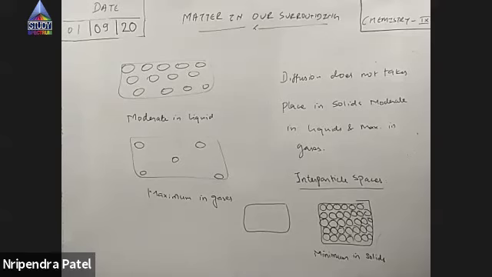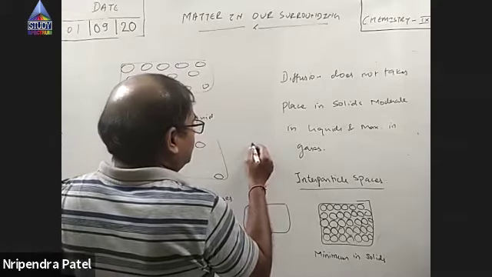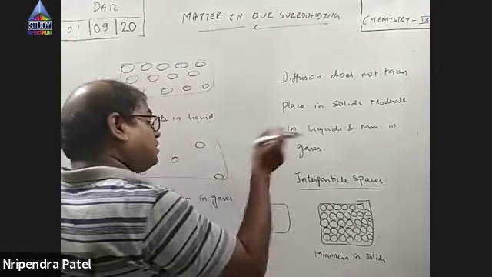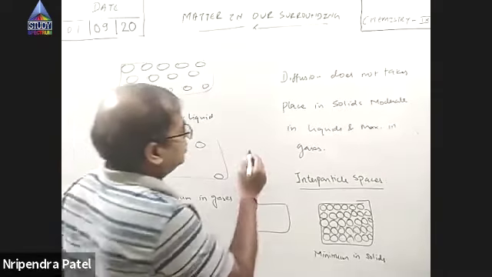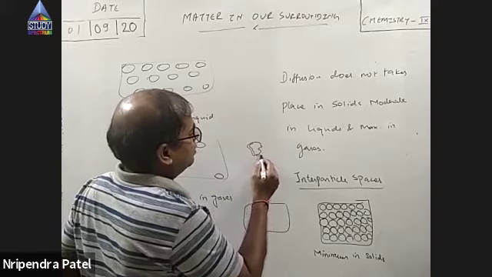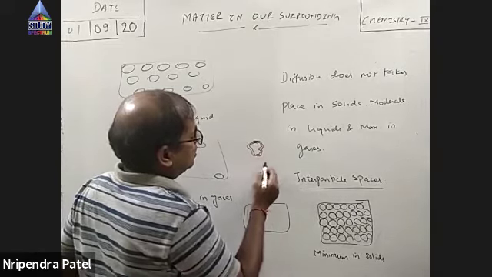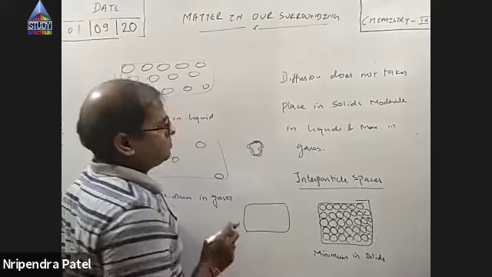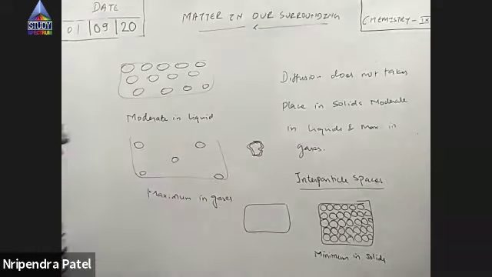Otherwise, in solids, see, I'm talking about particles. Even if you consider the particles of a sponge, they are also very close to each other, like other solids. But actually, this must be a chunk of sponge particles, and this is another chunk of particles. There is space between them. But if you talk of particles, they are very close again.